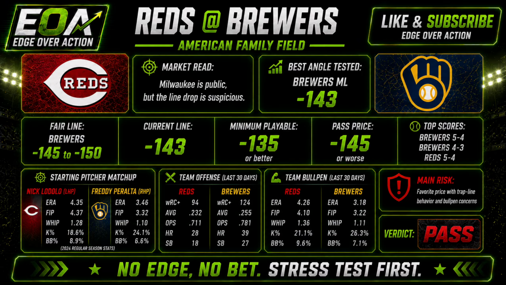Most likely scores, Brewers 5-4, Brewers 4-3, Reds 5-4. Best angle tested is Brewers money line. Stress test, if Gasser is 15% worse, Cincinnati's power can make this uncomfortable. If Elly De La Cruz and Eugenio Suarez are healthier than expected, the Reds' offense grades better. If Milwaukee's bullpen is compromised, full game Brewers loses value. Strongest reason not to bet it, favorite price with trap line behavior. Best angle for this game, Brewers money line.